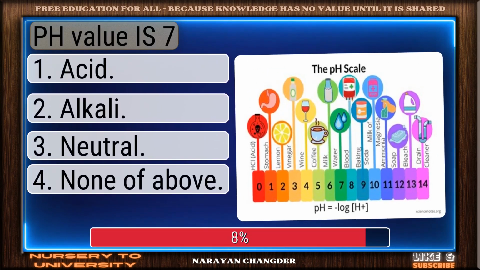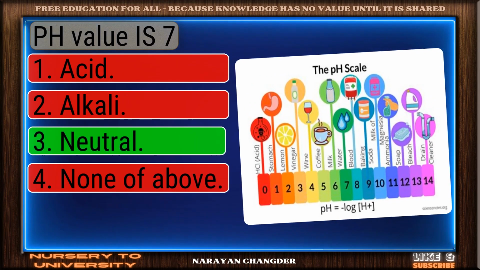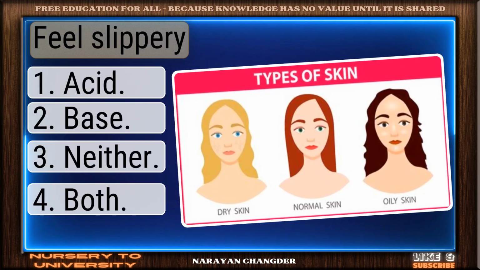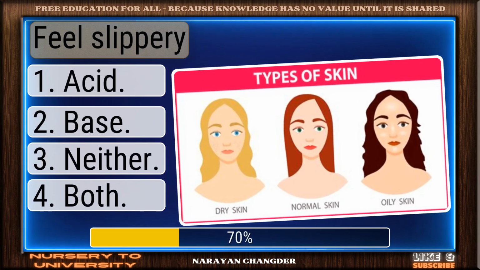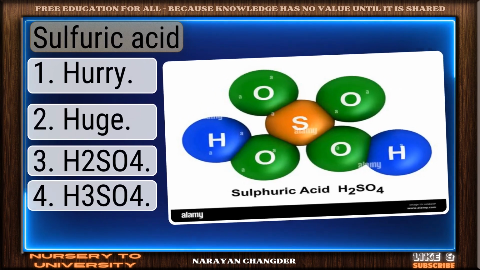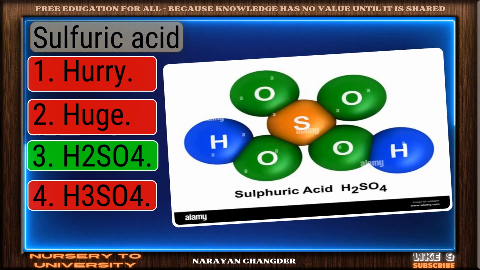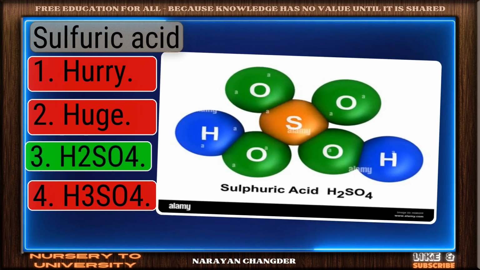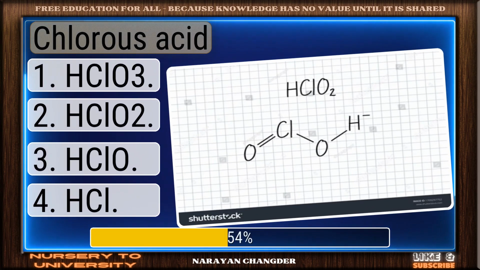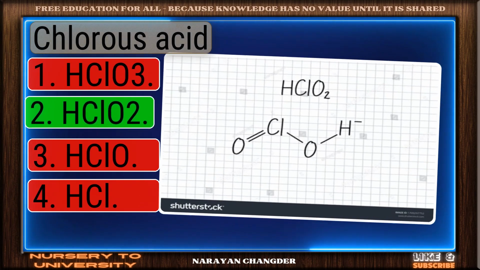pH value is 7. Strong choice. Neutral is the right answer. Feels slippery? You chose base, and it is correct. Sulfuric acid. Nicely done. H2SO4 is a solid answer. Chlorous acid. Smart pick. HClO2 is the correct choice.